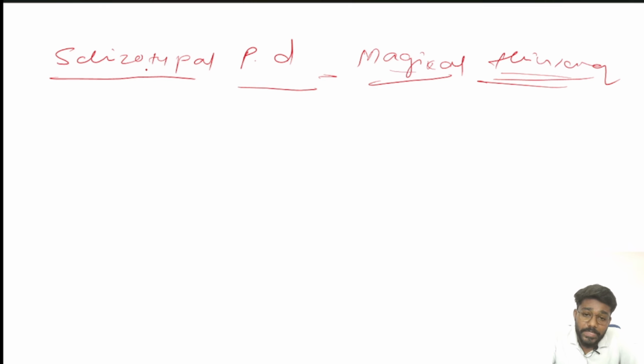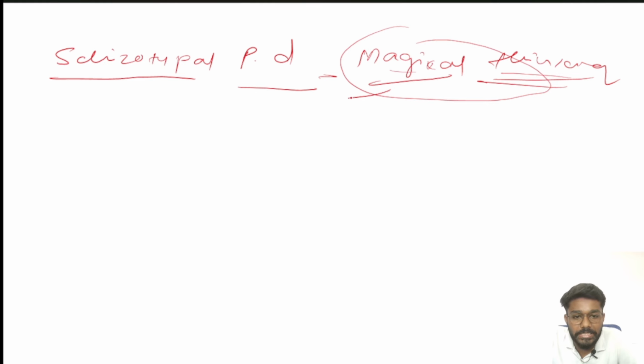In this schizotypal personality disorder, the person is always having magical thinking. What is magical thinking? I am going to explain with some examples. For example, the person tells, see, within 10 minutes rain will come. Definitely he will say, today definitely rain will come, I am telling.